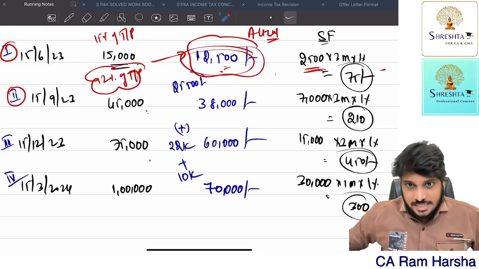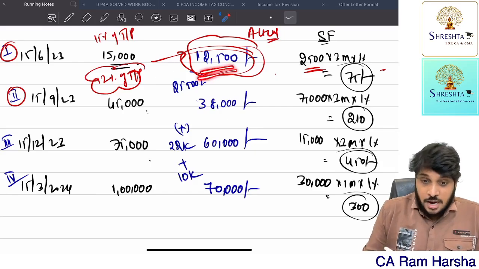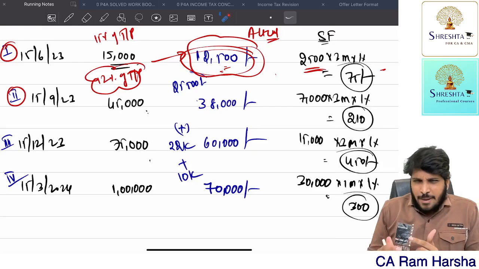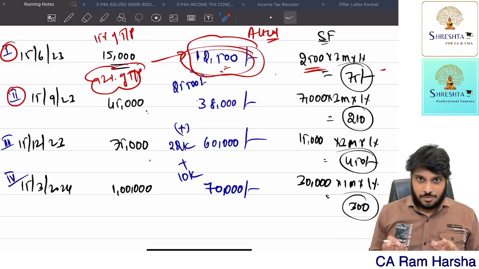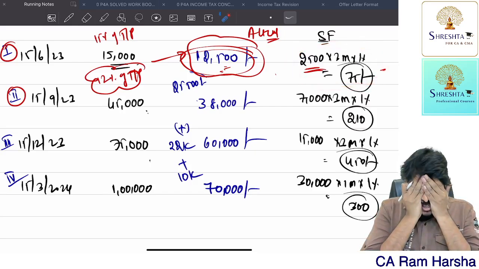Now, in this case, 12% of tax payable means 12,000. How much this fellow paid? 12,500 he paid. Is he paying more than 12%? Yes.